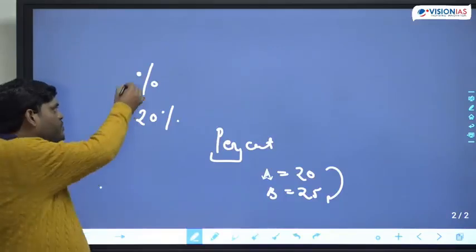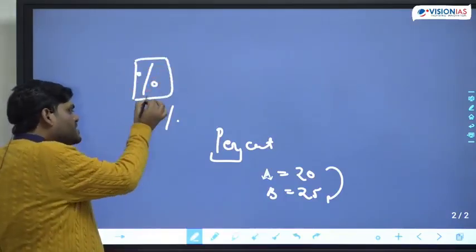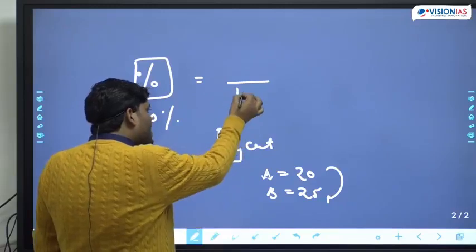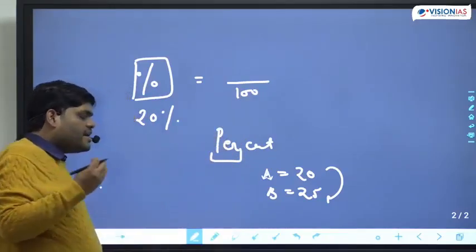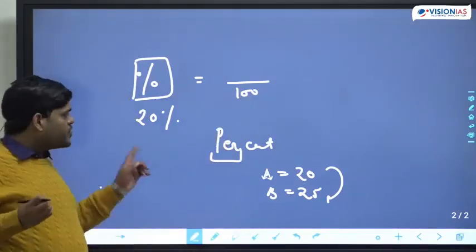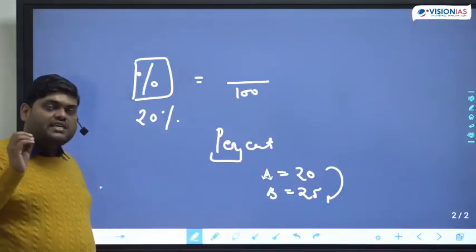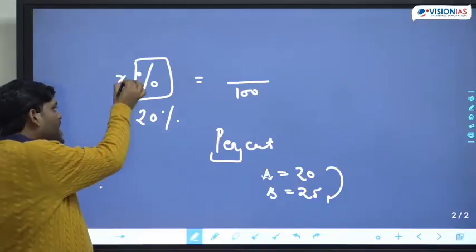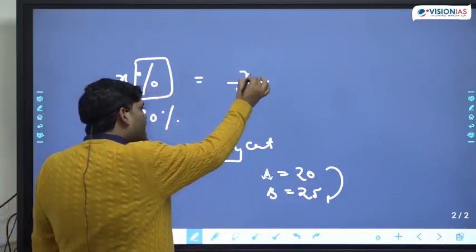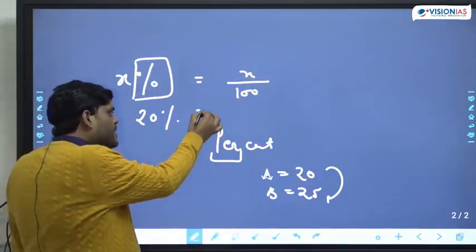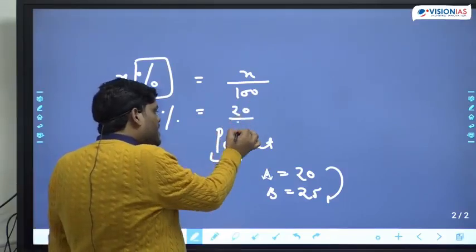What is the meaning of percentage? The meaning of percent: per means divide, cent means 100. So anywhere it is written as percent, like 20%, the simple meaning, the simple language, is divide by 100. For example, X percent means X divided by 100. 20% means simply 20 divided by 100.